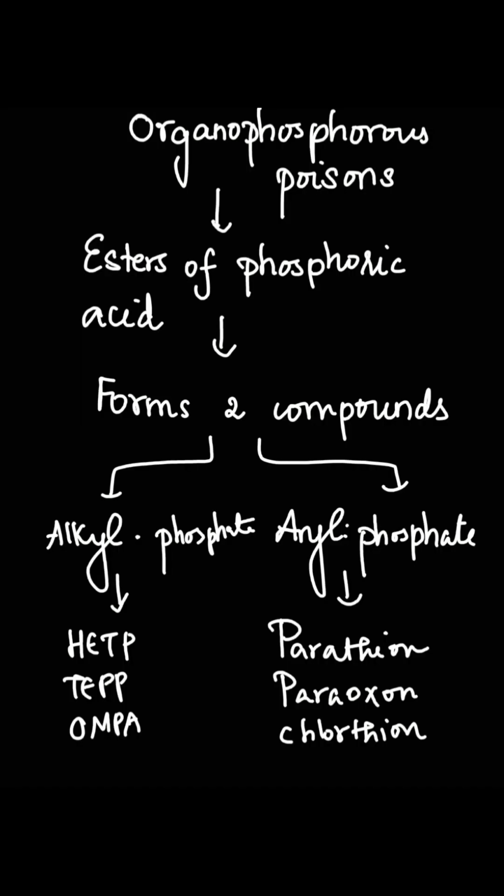Today we are going to learn about OPC poisoning. So, what is OPC? It means organophosphorus poisons. They are esters of phosphoric acid. It forms two compounds. One is alkyl phosphate, the other one is aryl phosphate. Some examples for alkyl are HETP, TEPP and OMPA. For aryl it is parathion, paraoxon and chlorothion.